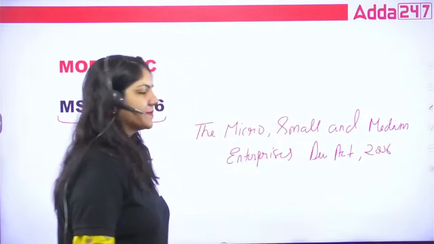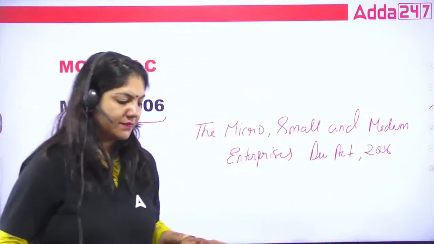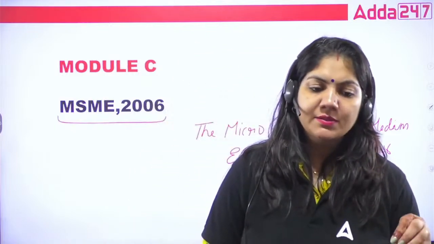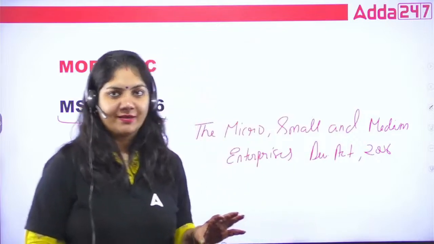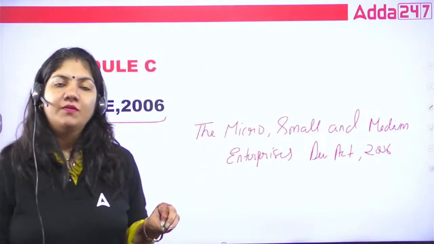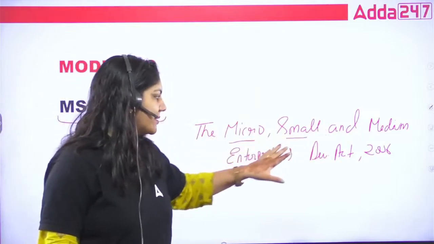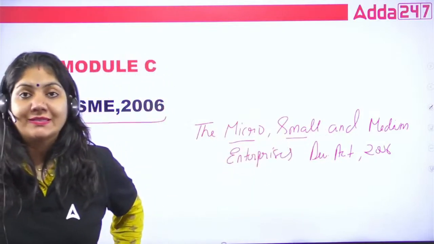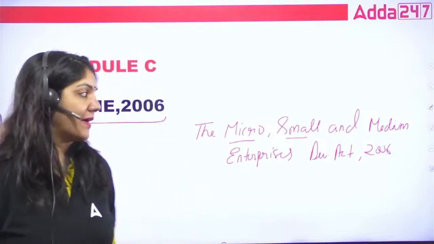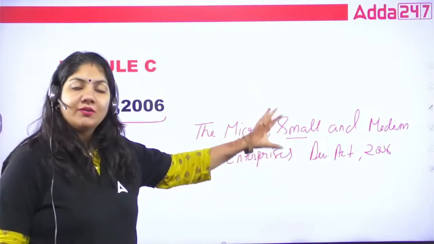So this act is basically, suppose we talk about the rural areas. In the rural areas, the people are also very talented, but there's a need for encouragement, right? So this Micro, Small and Medium Enterprise Act 2006 is basically what we have to do for the development.